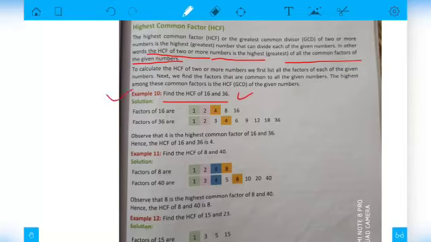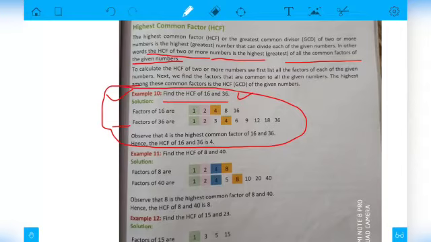dear student, let me tell you one thing, this method, which I have already told you in the live lecture today, is called the listing factor method. It means we need to find the HCF by listing the factors, writing all the factors. Like 16 comes in the table of 1, 2, 4, 8, 16. So these are the factors of 16. And 36 comes in the table of 1, 2, 3, 4, 6, 9, 12, 18 and 36. That is why these are the factors.